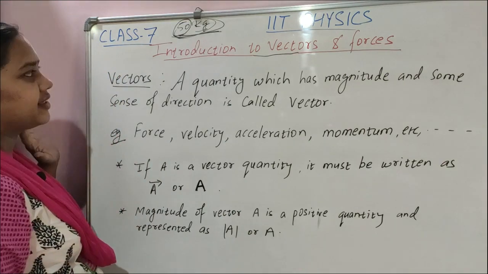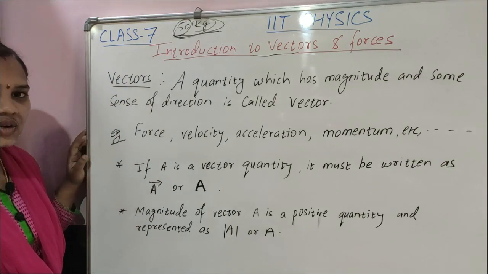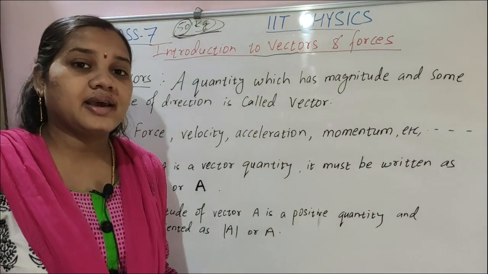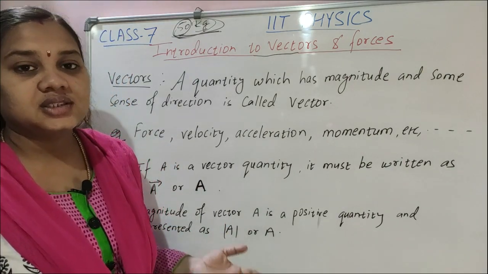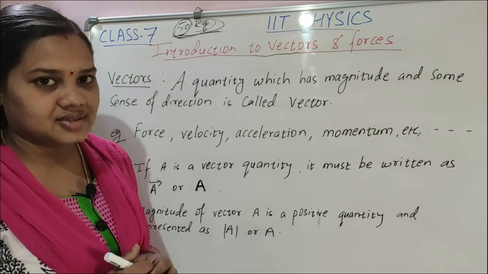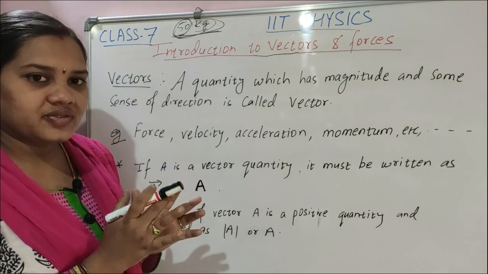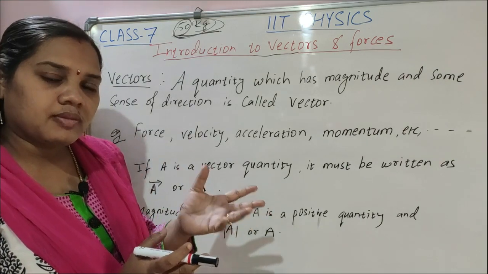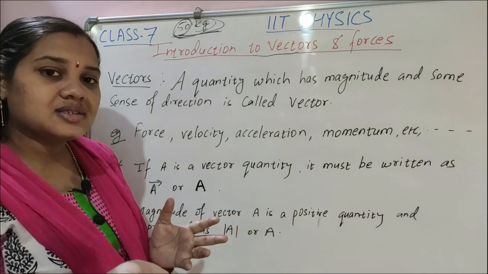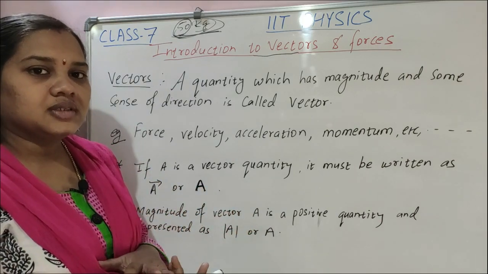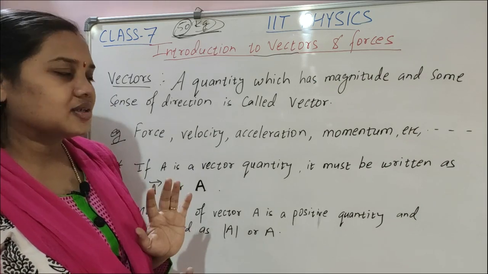Clear? So next, children, vectors. A quantity which has magnitude and direction both. Such physical quantities are known as vectors. If any physical quantity gives you its magnitude plus its direction both, then it is a vector quantity.